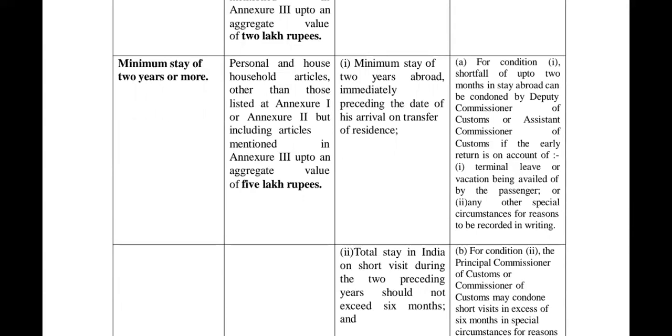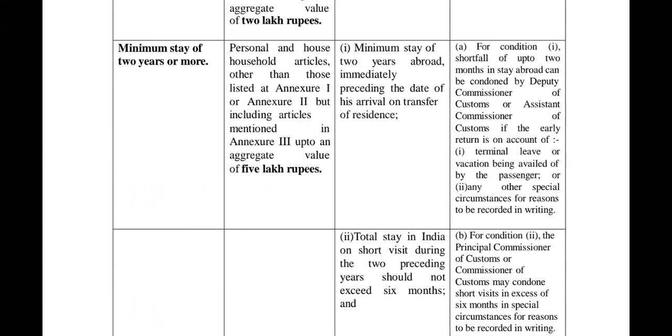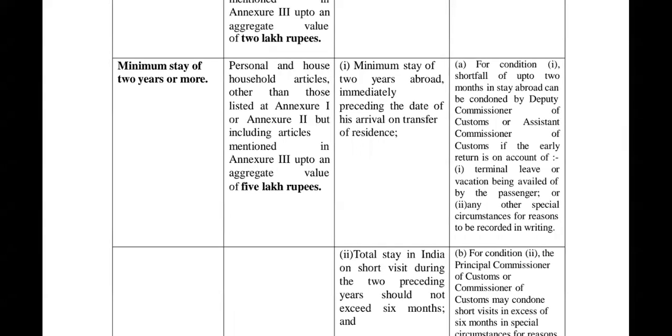And minimum stay abroad should be 2 years, right? And then conditions are also mentioned for different kinds of things. So this is totally related to residence, right? The number of days you are staying, residence and transfer of residence.